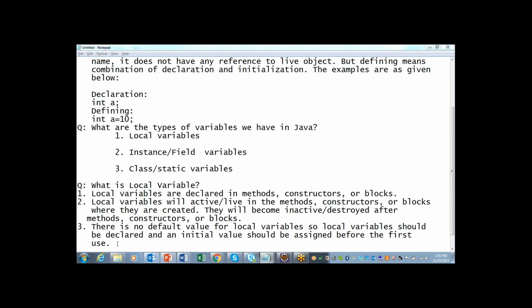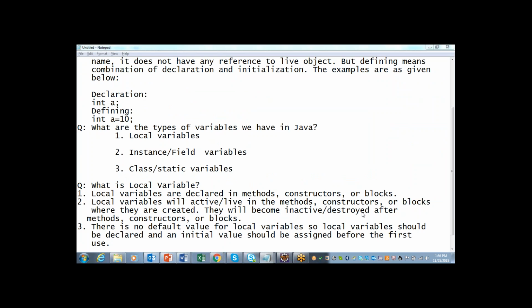Another point is that there is no default value for local variables. So local variables should be declared and initialized with a value assigned to them before first use.